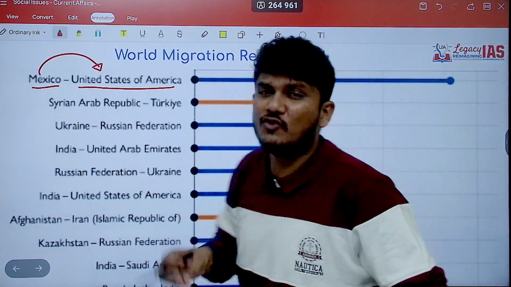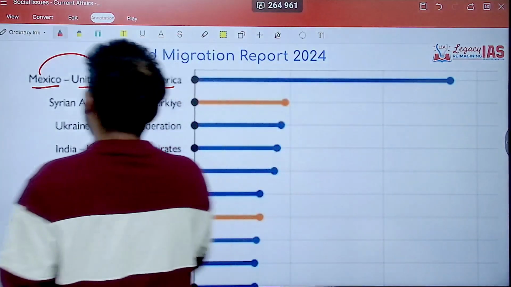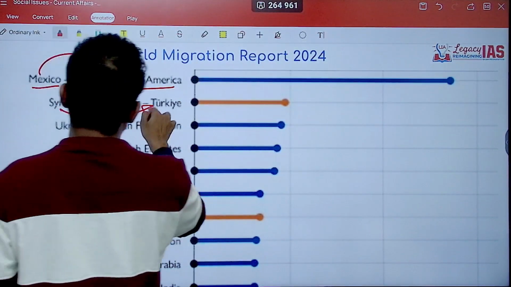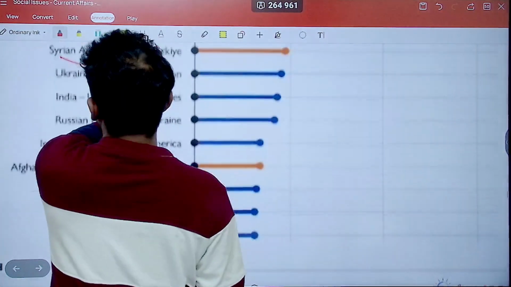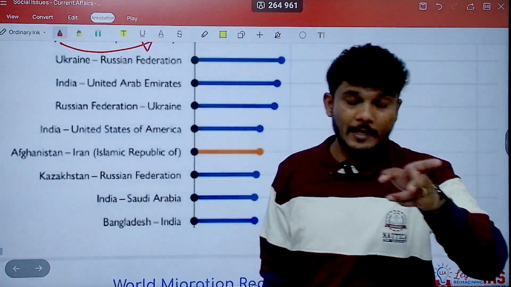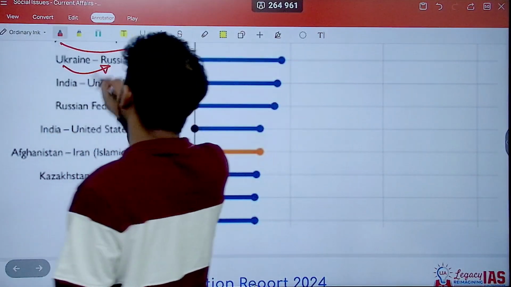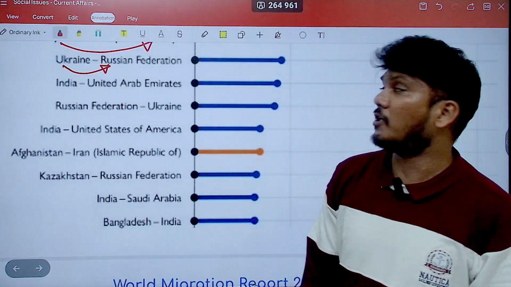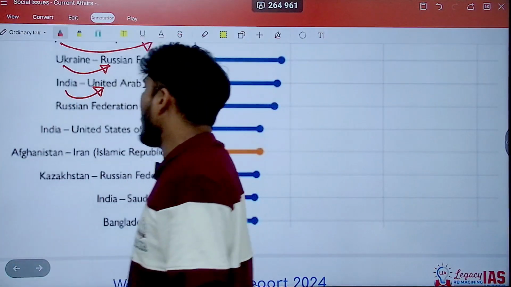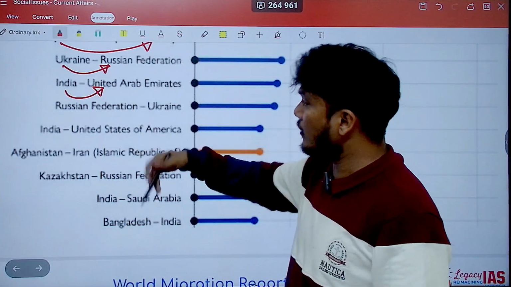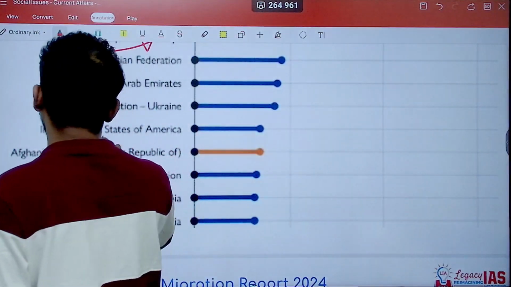In fact, it is almost triple than the second pair of country wherein Syrian Arab Republic to Turkey migration is happening. Then later on, very interestingly, see, Ukraine, Russia are in conflict. Third pair of country is people migrating from Ukraine to Russian Federation. Then you have from India to United Arab Emirates, and Russian Federation to Ukraine is also happening, but it is less than the other one. Then India to United States of America is also happening.